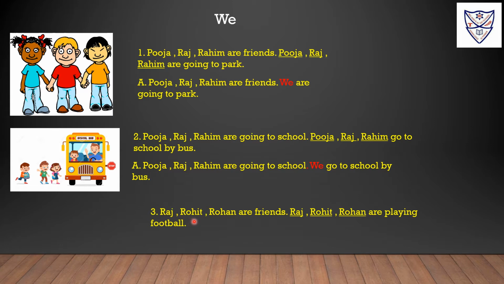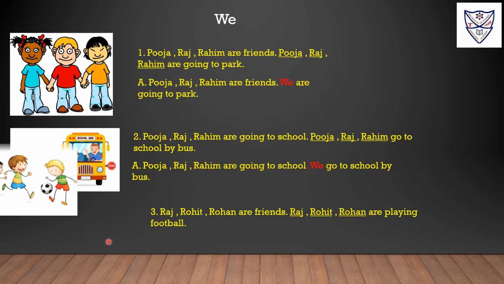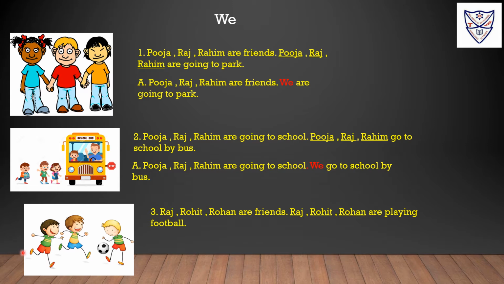Raj, Rohit, Rohan are friends. Raj, Rohit, Rohan are playing football. In this picture we can see.